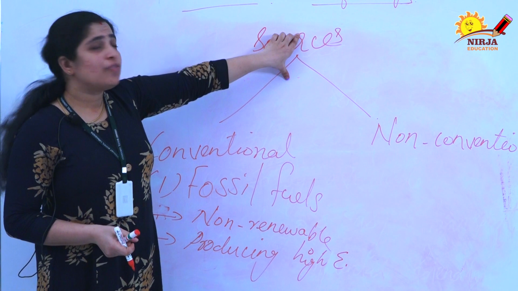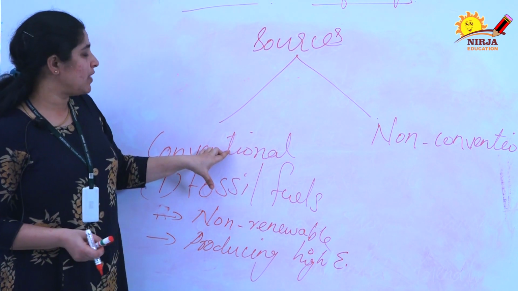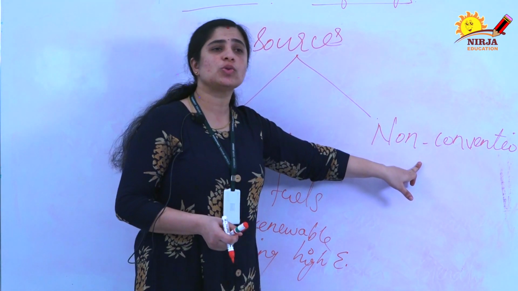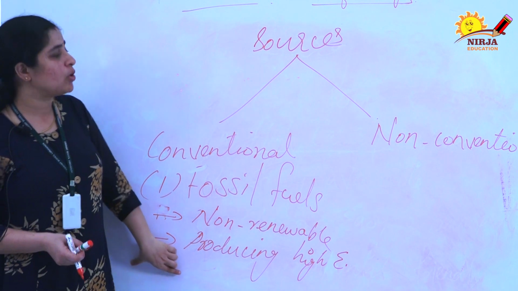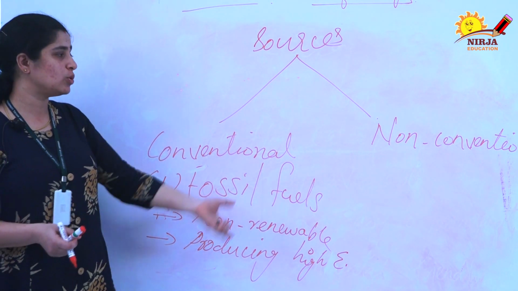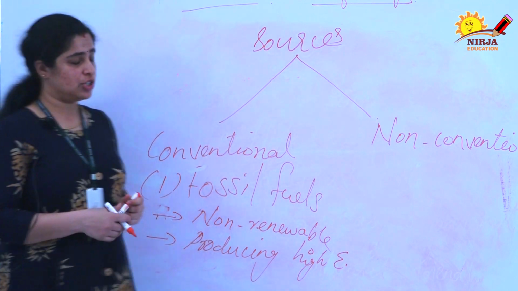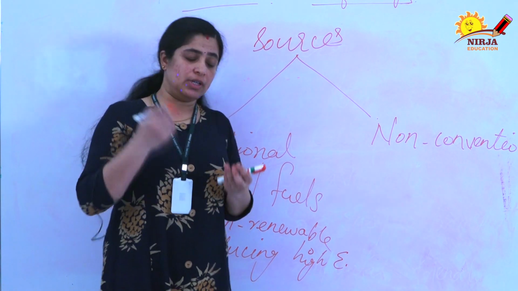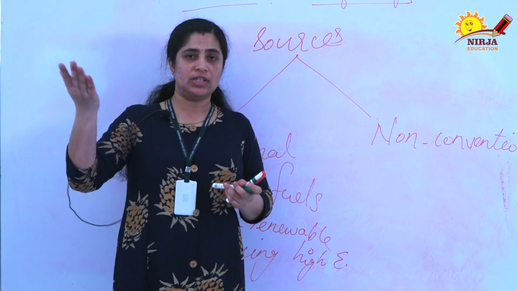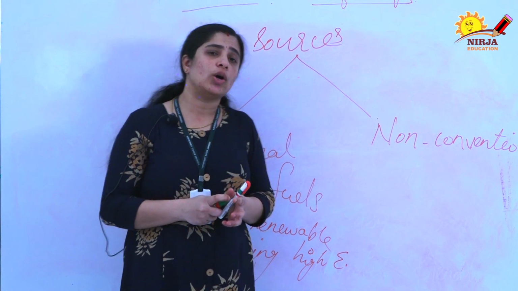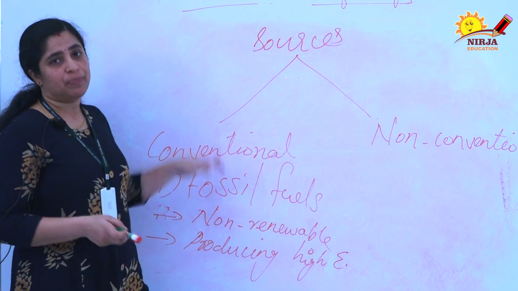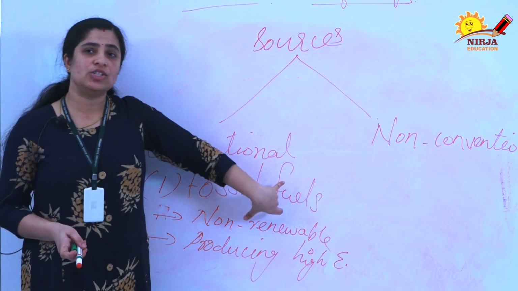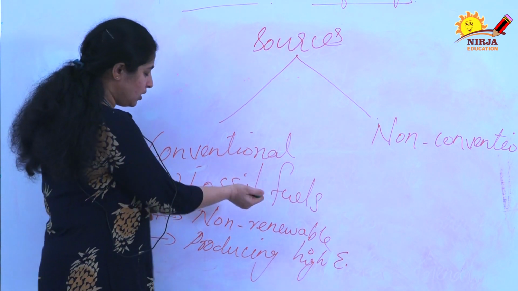Okay. The sources of energy can be divided into two types, that is conventional sources of energy and non-conventional sources of energy. First, we will discuss the conventional sources of energy, then we will go to the non-conventional sources of energy. Conventional sources of energy means the energy that we have been using from ancient times, the traditional ones. In conventional sources of energy, the first one is fossil fuels.